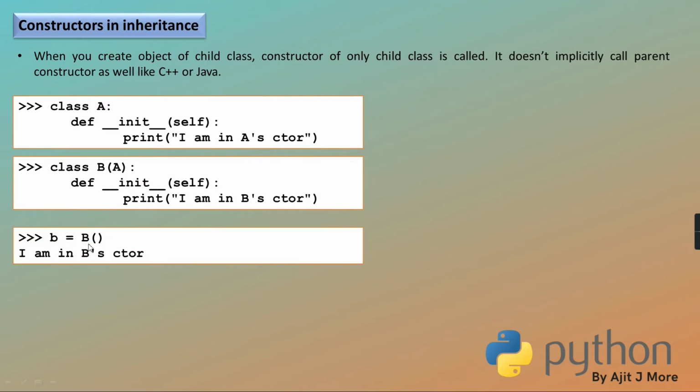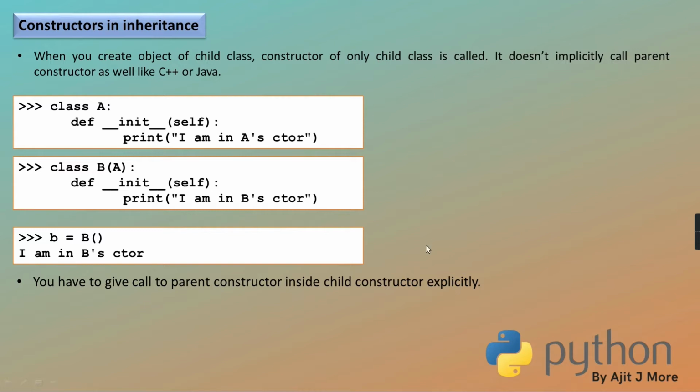Now you have created an object of the child. But when you created the object of the child, only the child constructor is called. It doesn't implicitly call the parent constructor. You have to call it explicitly inside the child constructor.